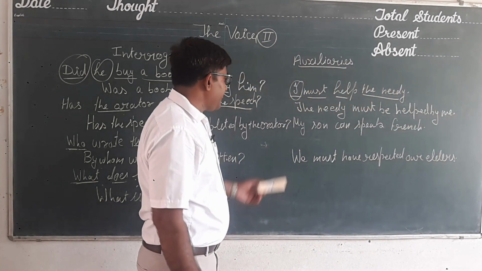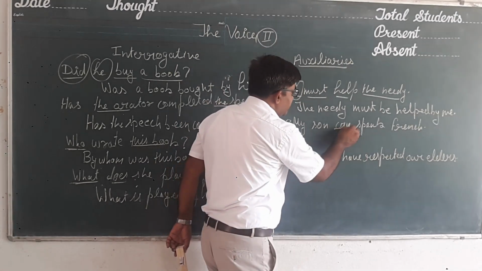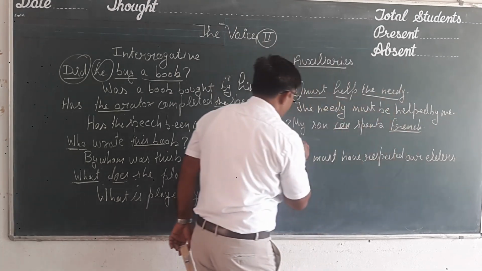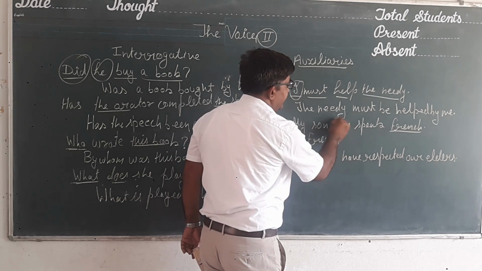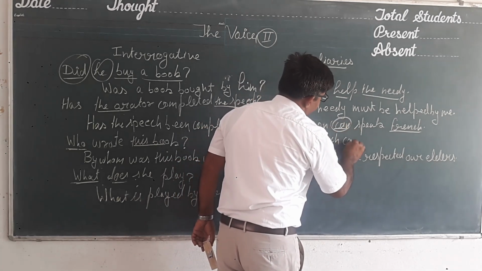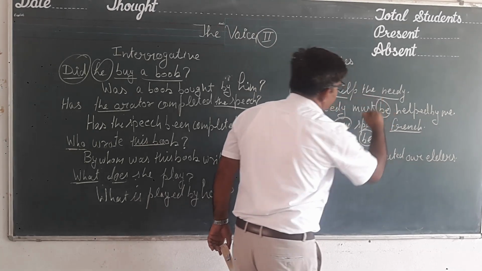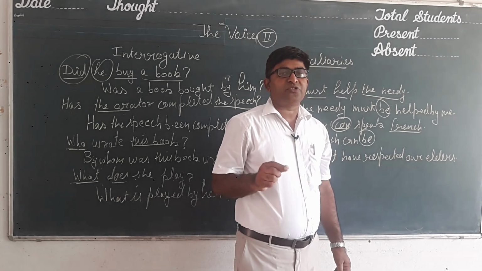The next sentence is: my son can speak French. Very simple. Here it is the use of can. French is the object. So French can be. We use be where an auxiliary is used in an active voice sentence to make passive voice.